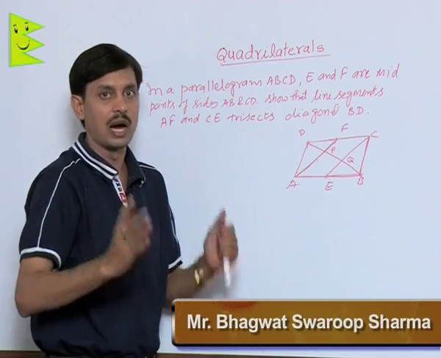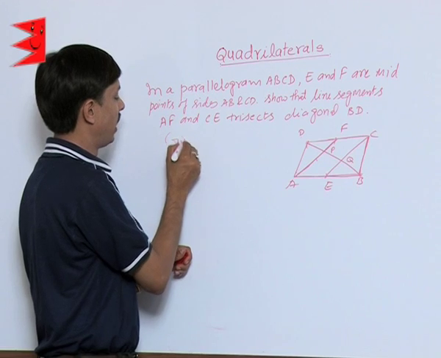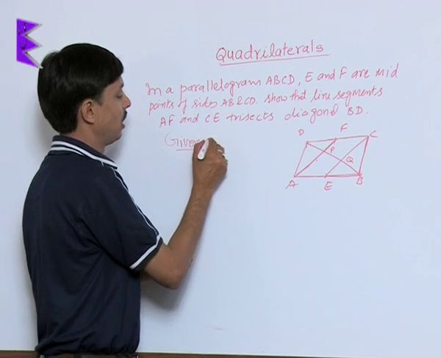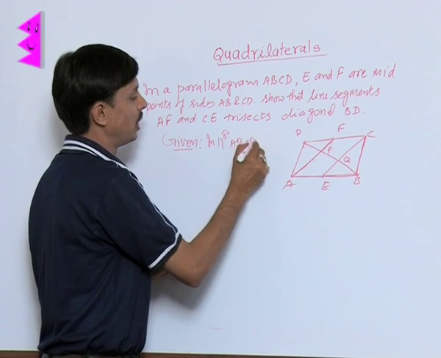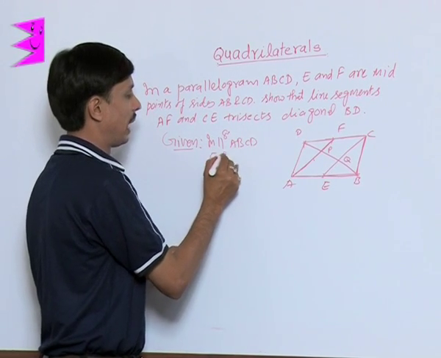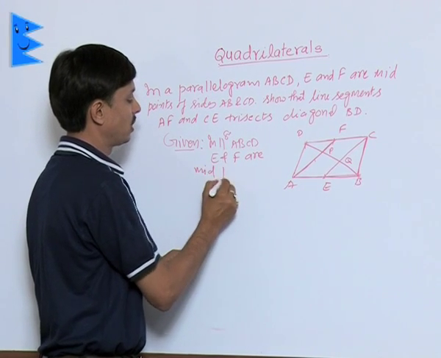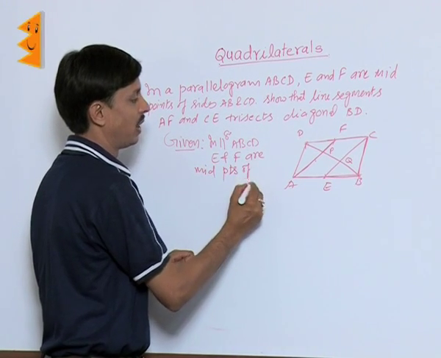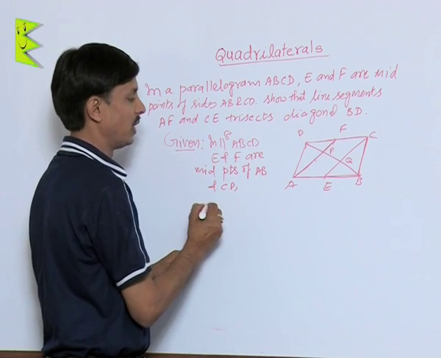are equal. So what we need to write here in the given is, in parallelogram ABCD, E and F are midpoints of AB and CD.